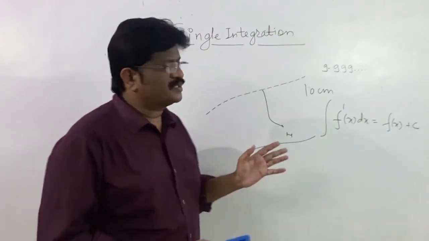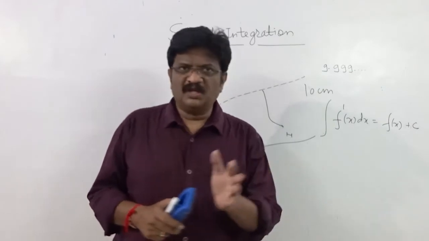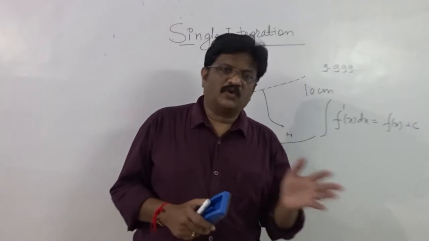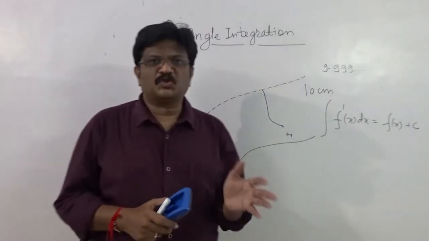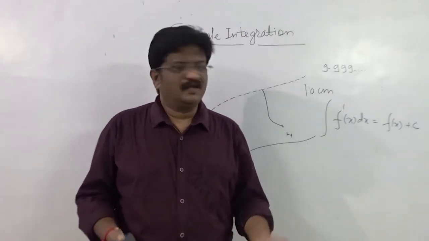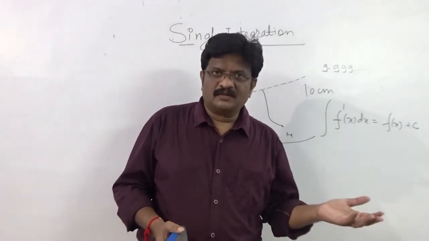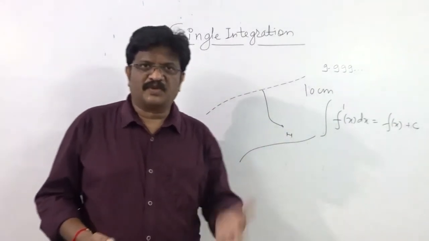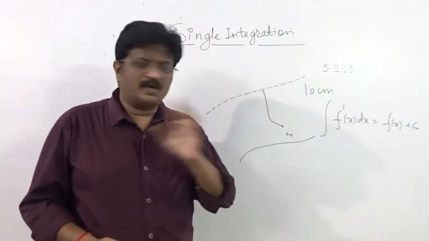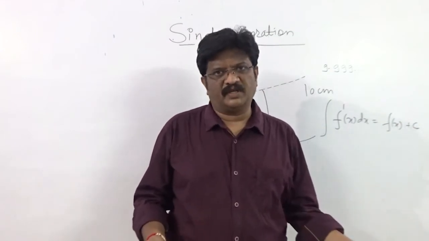I think this example is more than sufficient to understand the concept of integration and the concept of differentiation. What do we mean by to differentiate? To differentiate means to break, to divide. And what do we mean by to integrate? To integrate means to add, to sum up, to combine, to aggregate, etc. And what is the constant of integration? It is nothing but a loss. Can I say compensation of loss? Yes, compensation of loss. Whatever loss is incurred in this process, if we want to compensate it, definitely we have to put something here, and that's why we are putting the constant of integration.